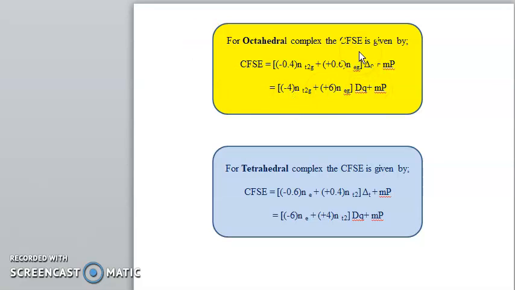This is in Δ octahedral, or in Dq: minus 4 for t2g plus 6 for eg. Likewise, in tetrahedral, it is minus 0.46 times the number of electrons in the e orbitals, plus 0.4 times the number in the t2 orbitals, plus the pairing energy. In Dq, this is minus 6 n(e) plus 4 n(t2) for the tetrahedral complex. This is the formula to calculate both the values.